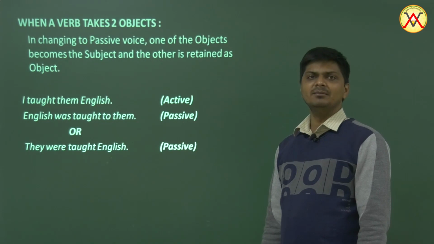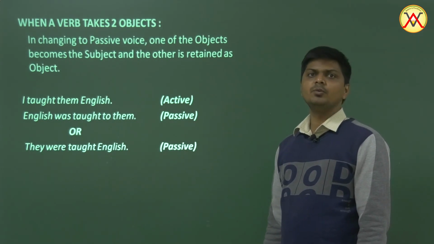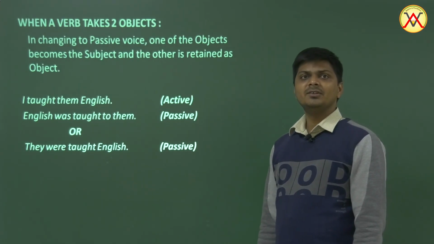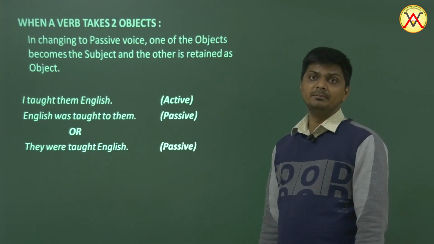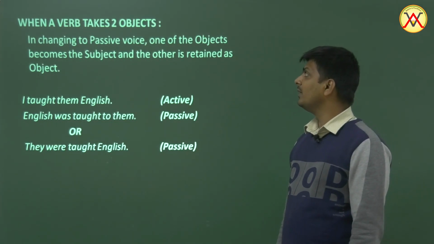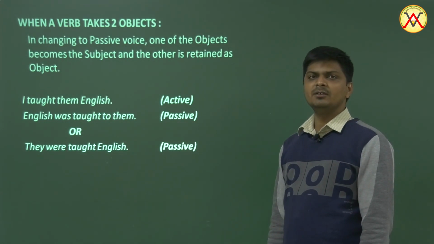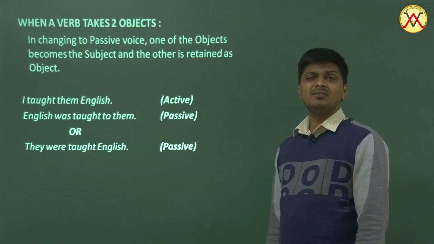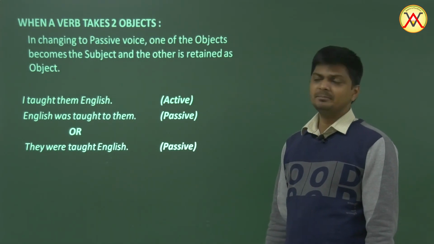I gave him some money. So he was given some money or some money was given to him. Okay, I lent him a book. So he was lent a book or a book was lent to him. Like that. So when a verb takes two objects, we can put either of the two in the first place and the other one retains its place. But if it's a human being, then we have to use a preposition to before them usually.